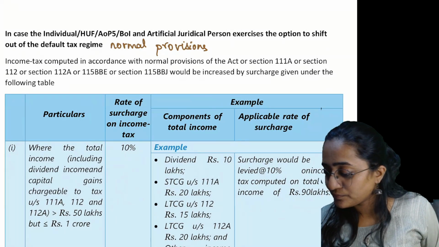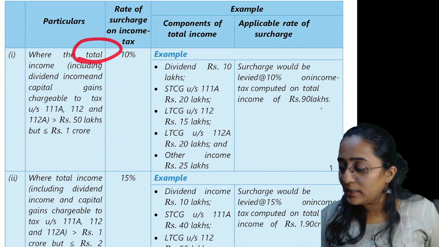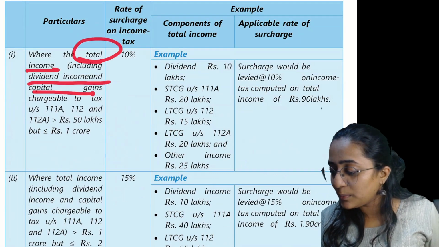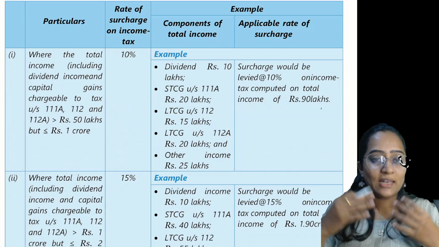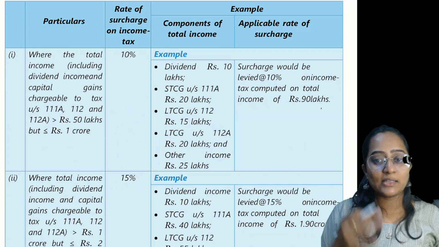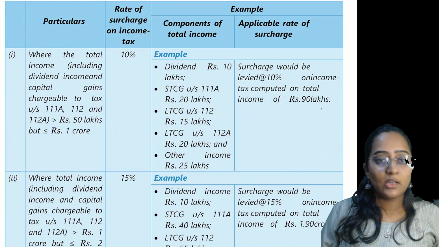Now, see, where your total income, including the dividend income and the capital gain, is calculated. You say 50 lakh, 60 lakh, 90 lakh, 1 crore, 59 lakh.